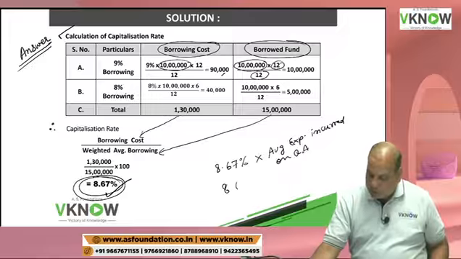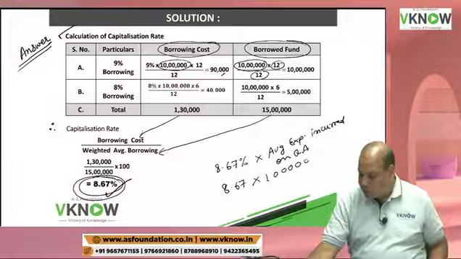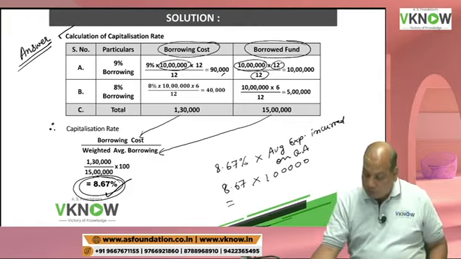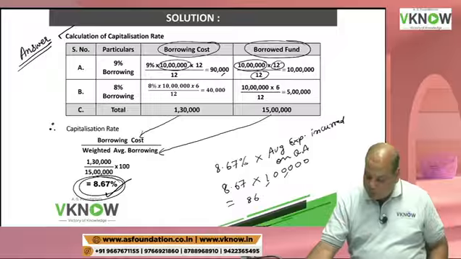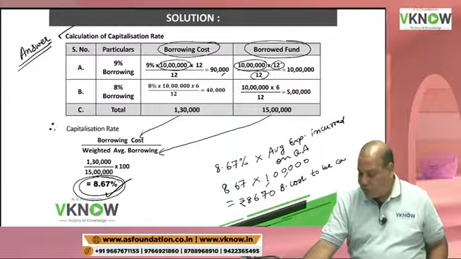Suppose there is a qualifying asset on which we have incurred, let us say, 1 lakh rupees. So I am going to multiply 1 lakh into 8.67%. So 8670 rupees will be the borrowing cost to be capitalized.